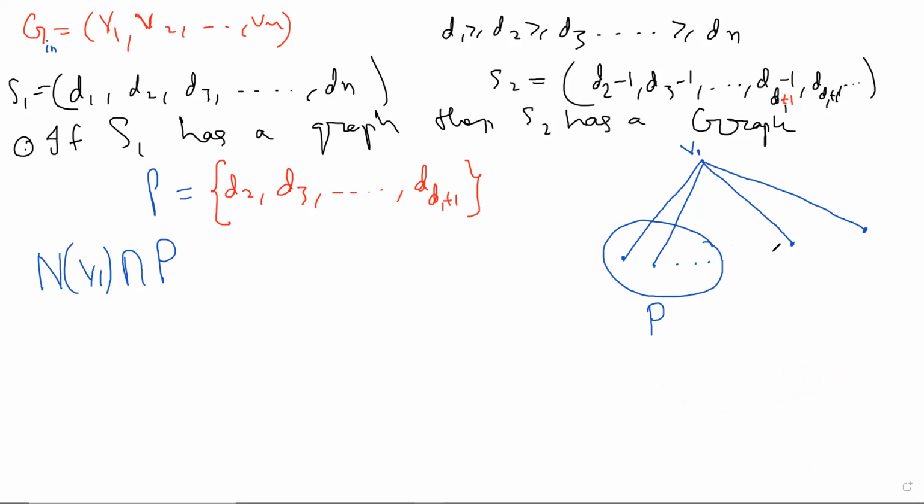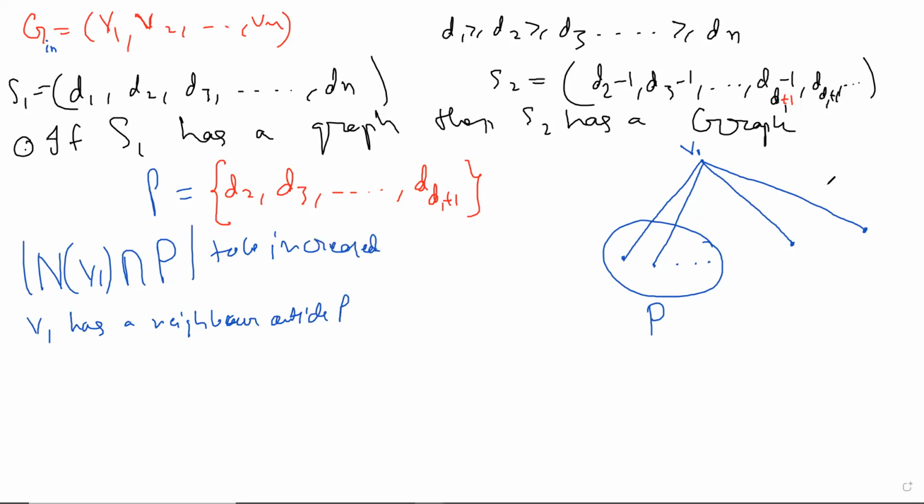We want to see that it's true that V1 has a neighbor outside, right? I'm not writing all this in words, okay? Maybe I can write a few. V1 has a neighbor outside P. This needs to be increased, of course, one at a time. Okay, V1 has a neighbor outside. Let's say it's W.